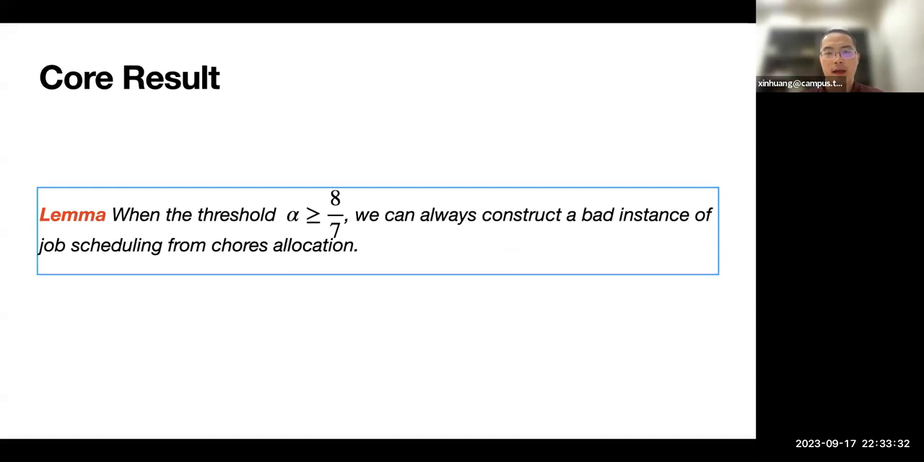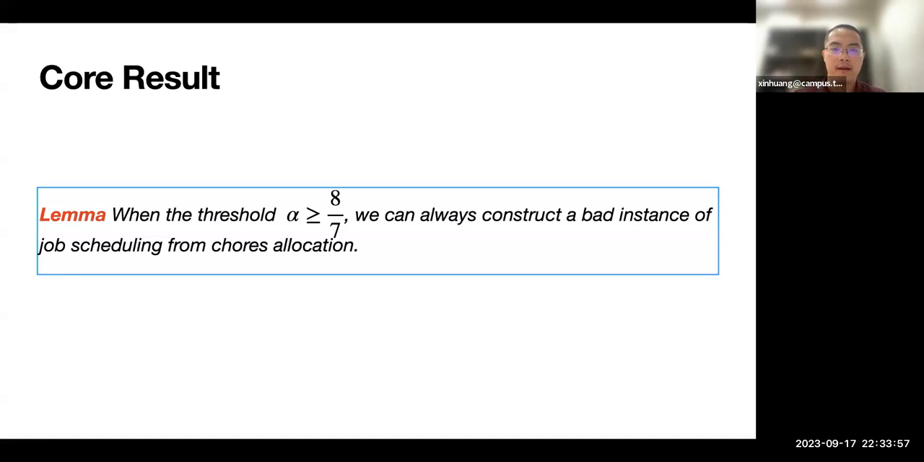Okay, so by this idea, we can actually prove that when the threshold is greater than 8 over 7, oh, here it should be 8 over 7 times the maximum share, then we can always construct a bad instance of job scheduling from chores allocation.